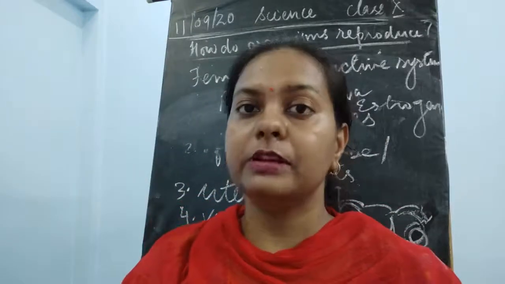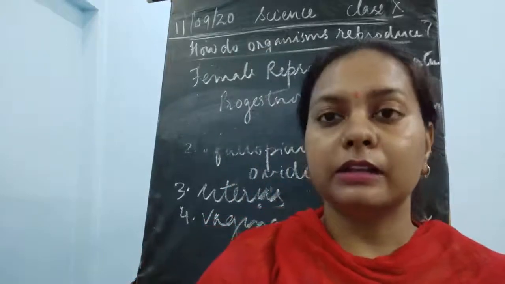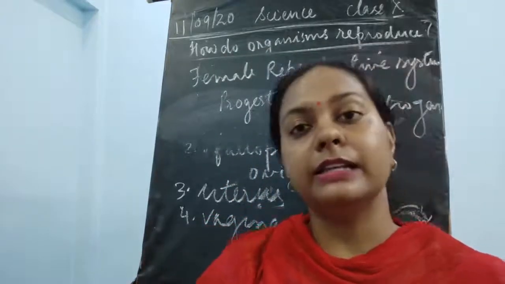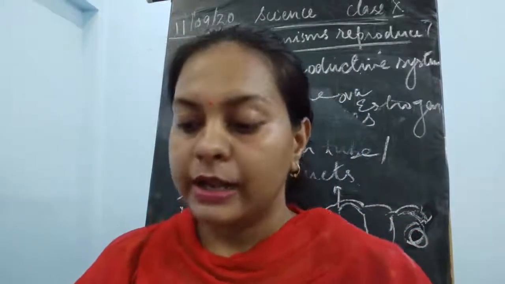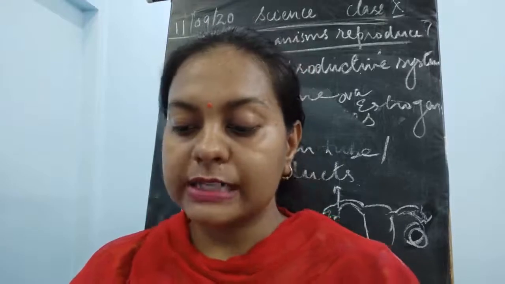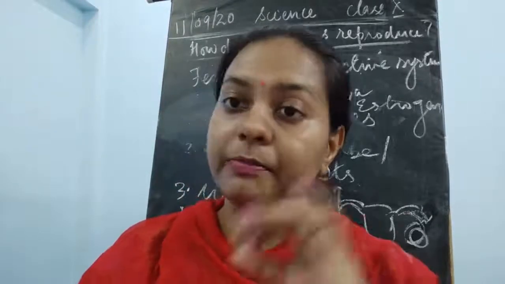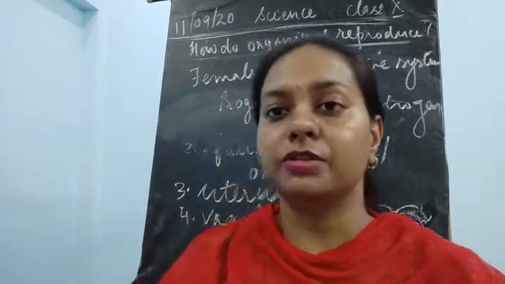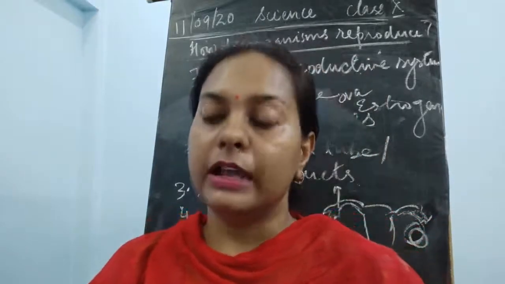But once puberty starts, in the adolescent age, these eggs start maturing, one by one, once in a month. Please remember, the eggs are already present in the ovary but immature, and they mature only after the age of puberty.